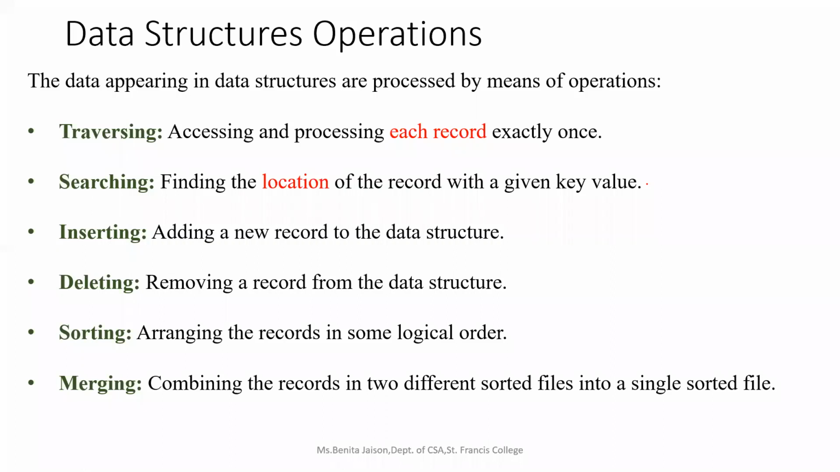Sorting means if you want to order it in any logical order, that is either if you want to order the elements in an ascending order or descending order. And merging means combining two data structures. Or if you are having two sorted arrays, if you want to combine and make it as a single sorted array, that is known as merging. All these, from the English term, you can understand, but you have to count it and learn traversing, searching, inserting, deleting, sorting, and merging. So these are the operations.